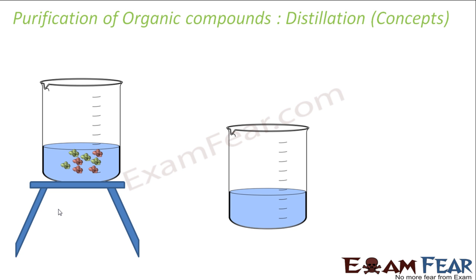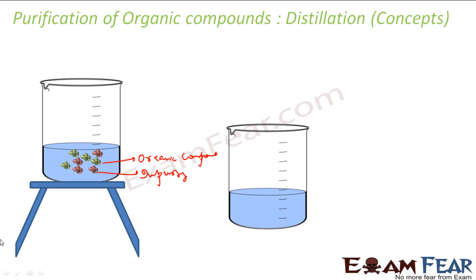See, if I have a beaker and in that I have some compound, let's suppose the green ones are my organic compound and the red ones are my impurities. So if you see, it's almost 50-50. I have a 50% impure compound now.